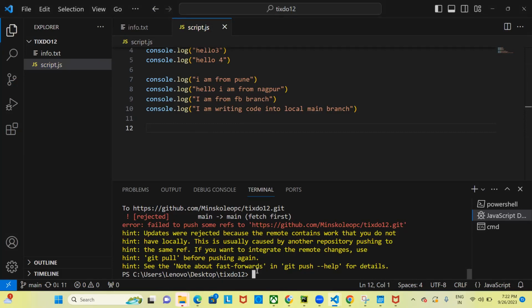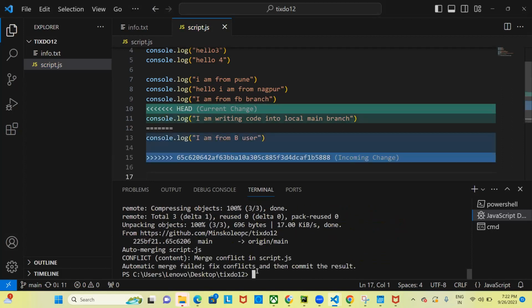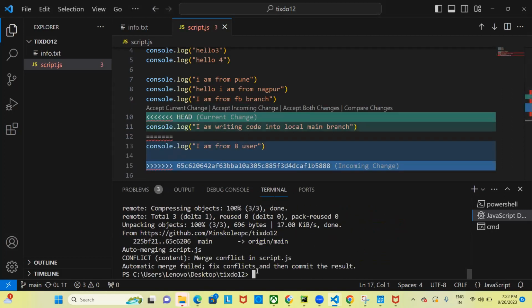Okay. So now what is happening? When you try to push the code, it says that your branch is not updated. Okay, branch is not updated, and there's a conflict. So now what do you need to do first? You need to update your branch. When you try to update your branch, you will see there is a conflict, right? So you say git pull to update your main branch, and now you see there is a conflict. Everyone sees on line number 10, there is a conflict. This is code coming from the remote branch, I am from B user. This is the code you have written, that I am writing into local main branch.